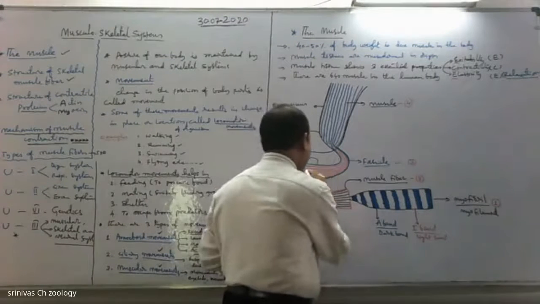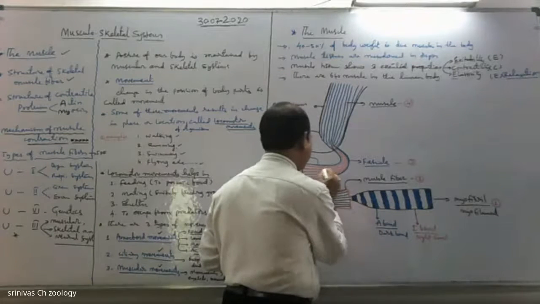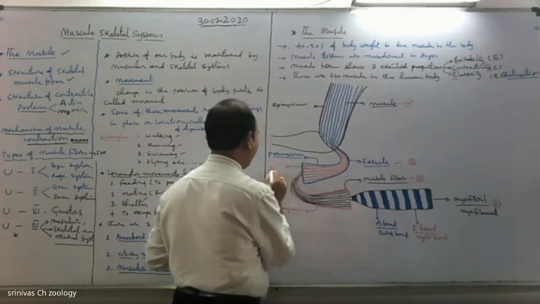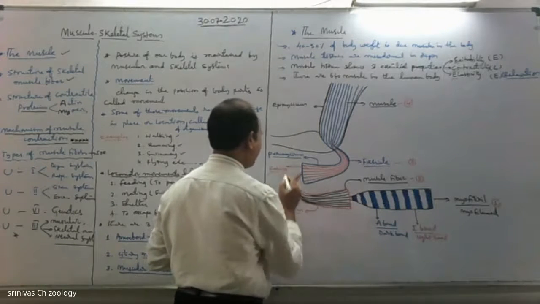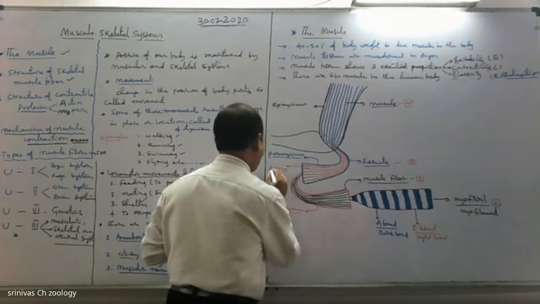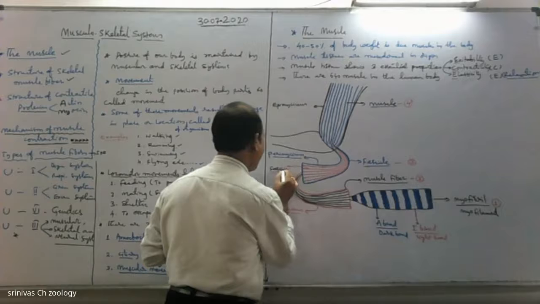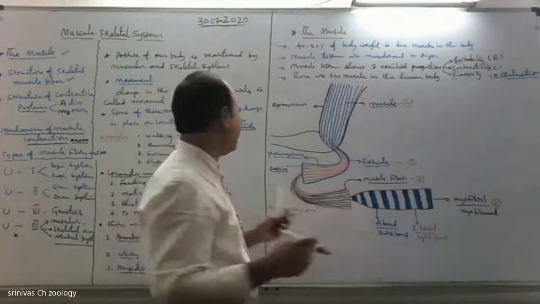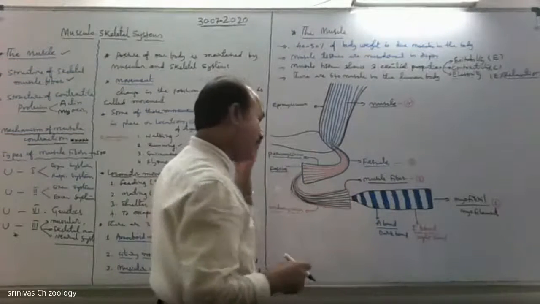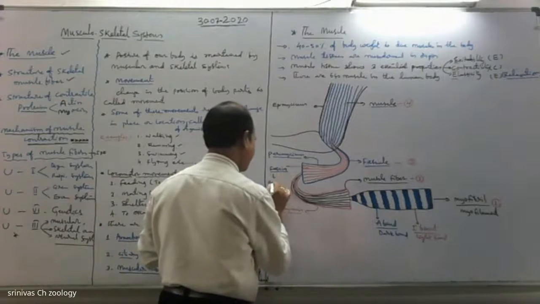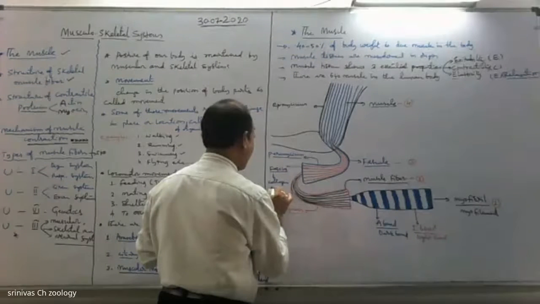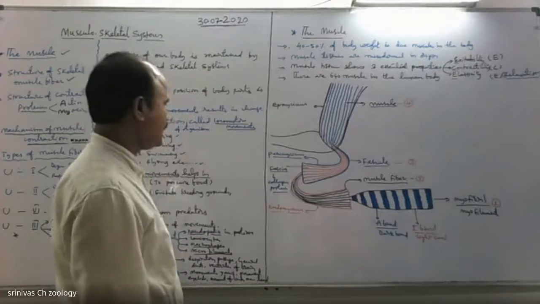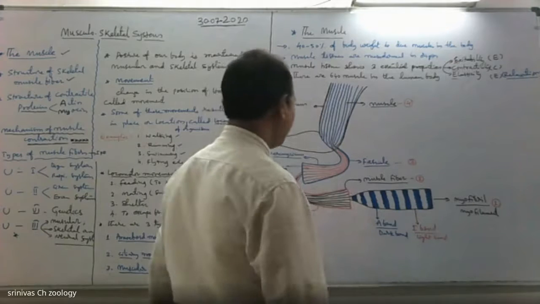The fascicles are surrounded by fascia. Here, one more connective tissue layer is present called fascia. It is also a connective tissue sheath. See, the major connective tissue protein called collagen is present here. Collagen protein is a major component of the muscle tissues. Right? It's about the structure of muscle.